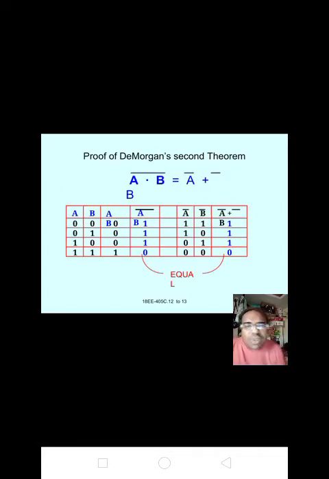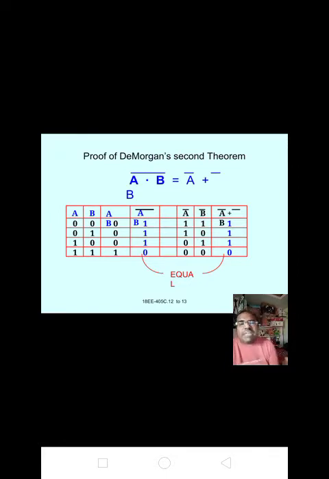Now the proof of De Morgan's second law: A dot B whole bar equals A bar plus B bar. Here we are taking two input variables, A and B. So the inputs are 2 power 2, that is 4 inputs: 0, 1, 2, 3 in decimal. For binary inputs, 0 is 0 0, 1 is 0 1, 2 is 1 0, and 3 is 1 1.